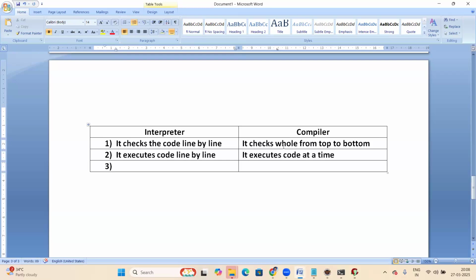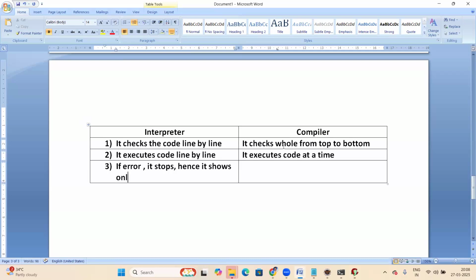Next, interpreter. Yes, if any error comes, the interpreter stops. It stops here, so hence it shows only one error. Yes, if any error, it stops. Hence it shows only one error.